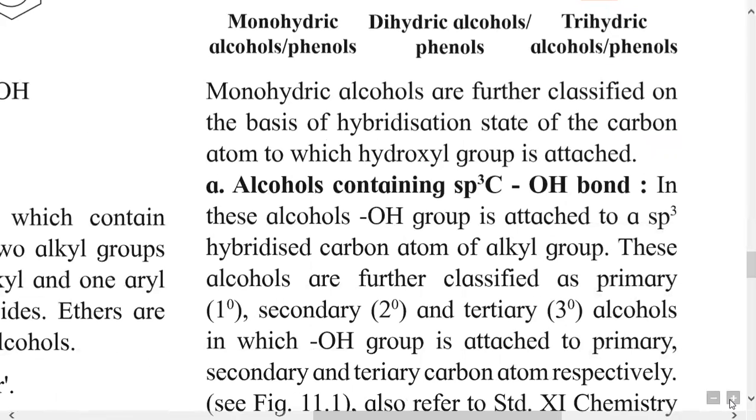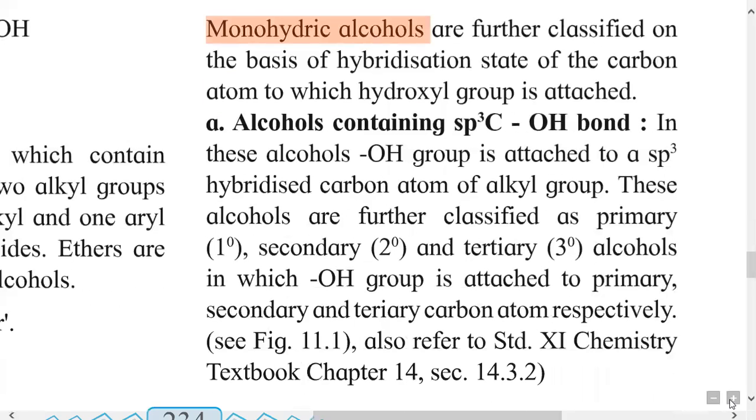Then we will consider the classification of monohydric alcohols further. So we know monohydric alcohol contains one OH group in its molecule. On the basis of position of this OH group in alcohol, they are classified into different types.